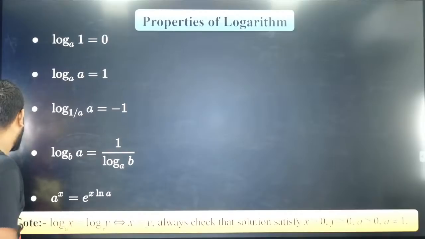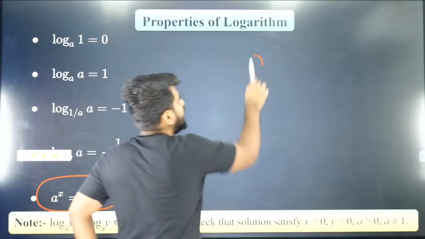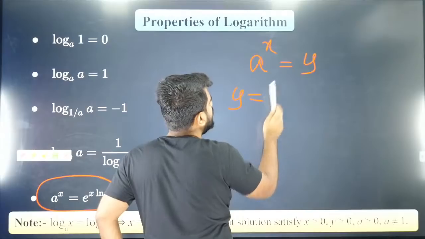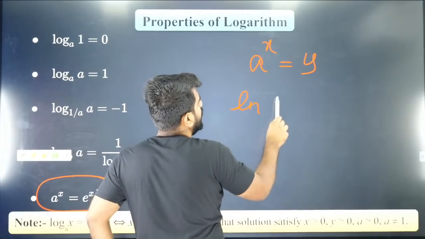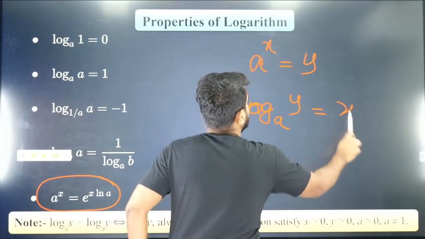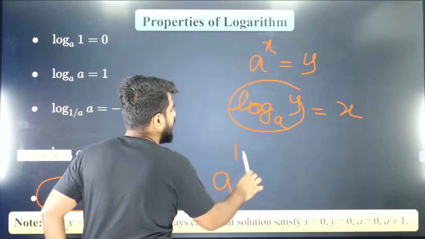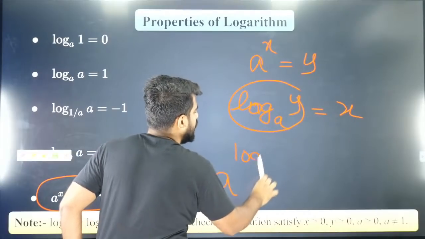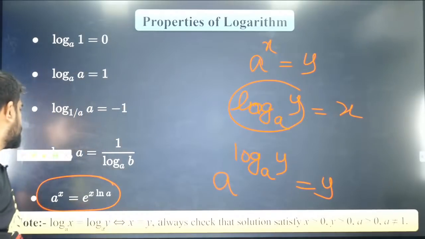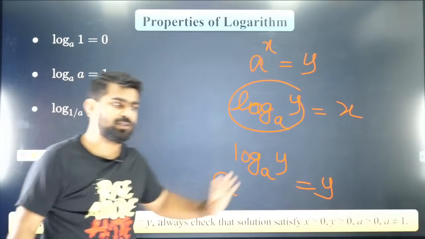Okay, this is very important. Oh, I forgot to tell this. This is the most important one. Okay, so you know that a to the power x is equal to y. So then I can say that y is equal to, I can say that ln or log y to the base a is equal to x. So can I put this over here? So I can say a to the power x. Instead of x, I'll put this. Log to the base a y is equal to y. So that is a very cool property, very, very useful. So please make a note of it.